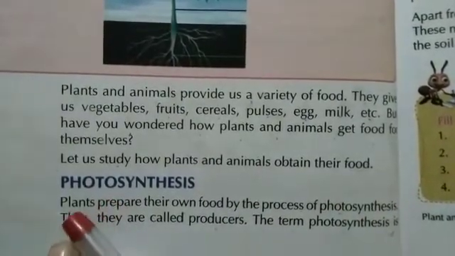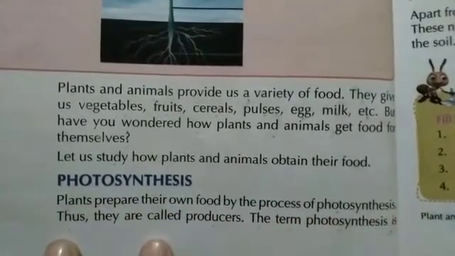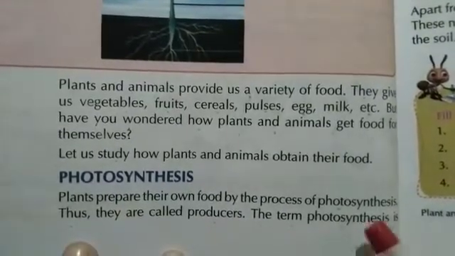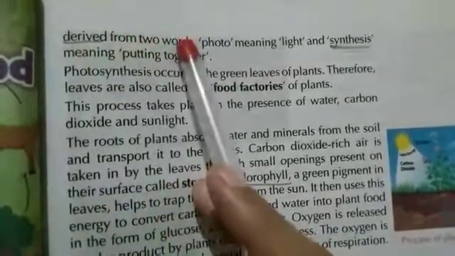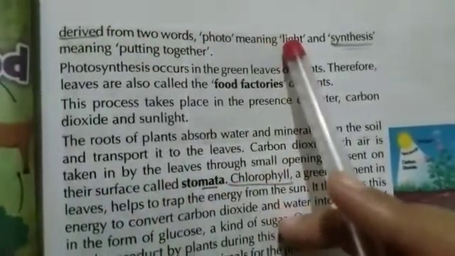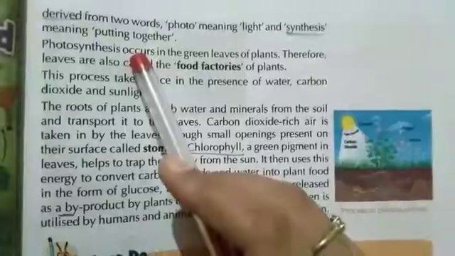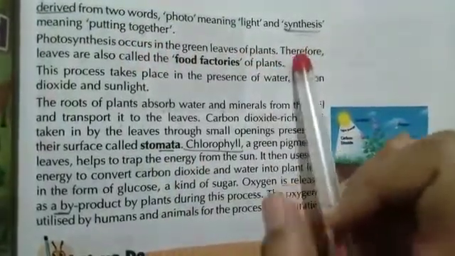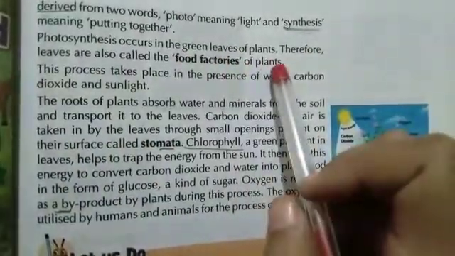Photosynthesis. Plants prepare their own food by the process of photosynthesis. Thus, they are called producers. The term photosynthesis is derived from two words, photo meaning light and synthesis meaning putting together. Photosynthesis occurs in the green leaves of plants. Therefore, leaves are also called the food factories of plants.